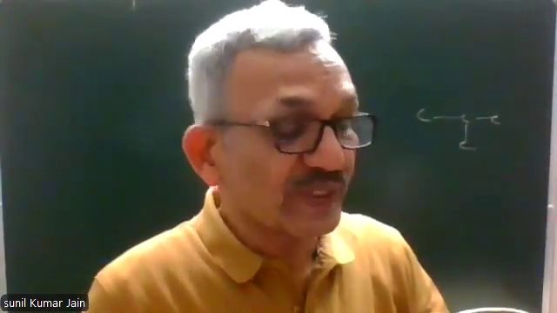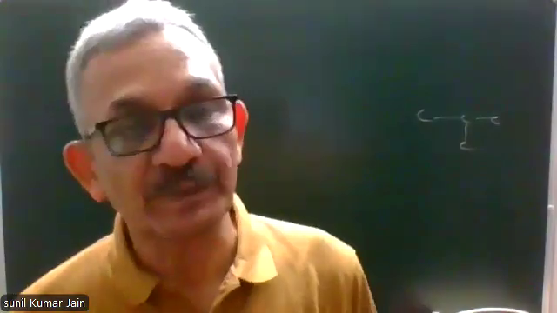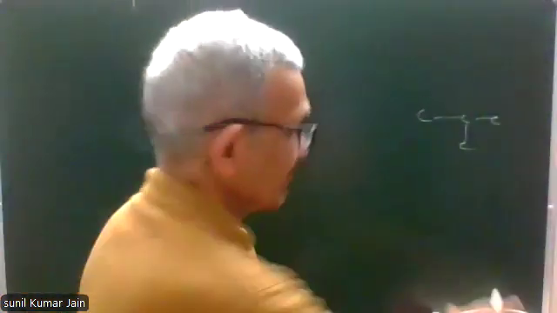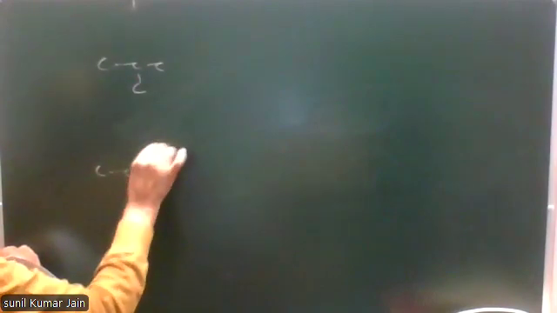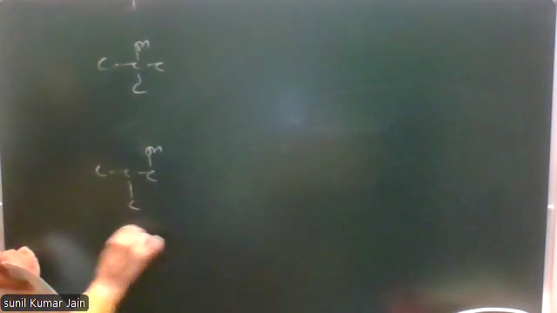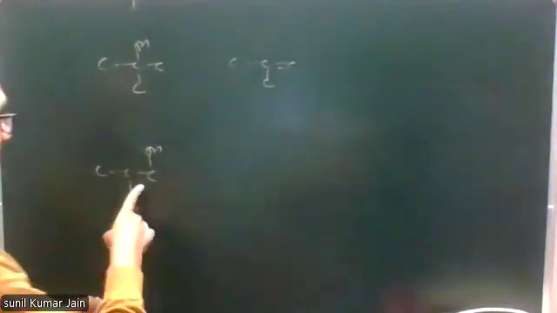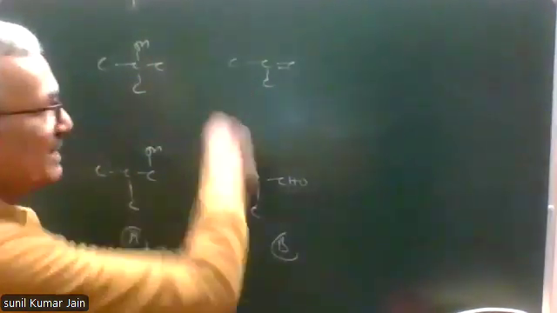Now next says C reacts with A in the presence of sulfuric acid. This reaction is esterification. It means C should be a carboxylic acid. If you want, I can write it. A is one of these two. With hot copper, this will give alkene. This will give aldehyde. B is one of these two.